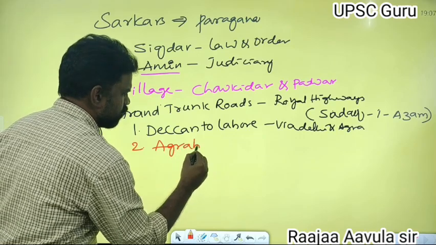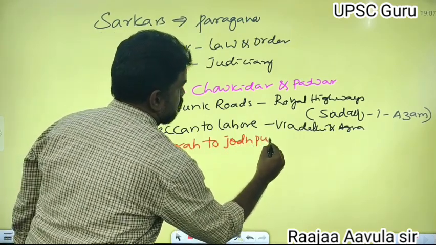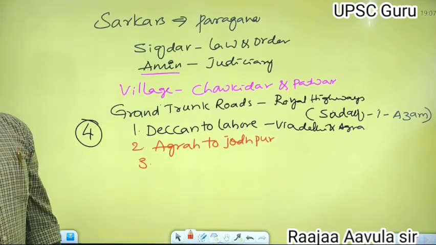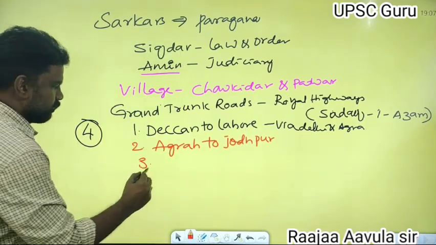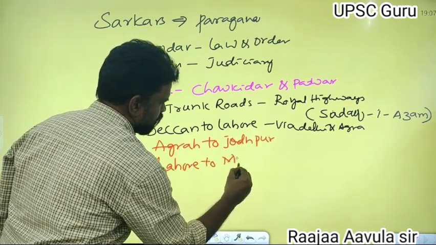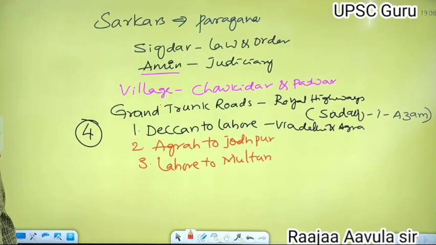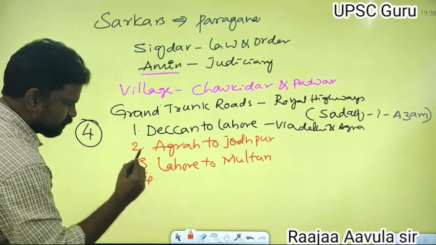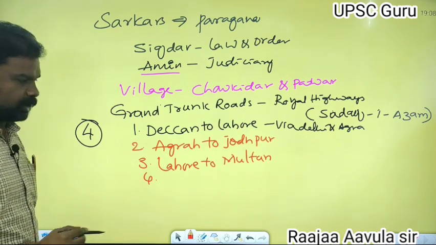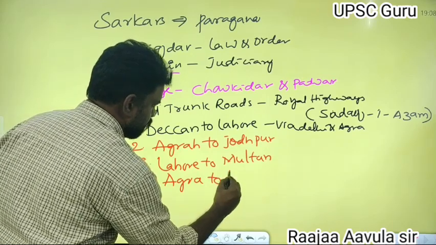The third one was Lahore to Multan. The fourth one was Agra to Burhanpur.